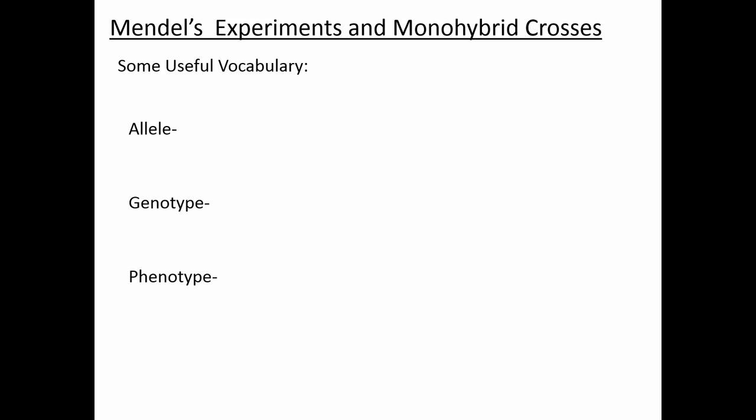Remember that an individual has two copies of every gene because they inherited one copy from mom and one copy from dad. If I tell you an individual is AA, that means they have two copies of the dominant allele. I'm telling you their genotype. So AA is a genotype. Also, A lowercase a is a genotype, and the third variety would be lowercase a lowercase a. Those are all genotypes. I'm telling you the combination of alleles that the individual has for that particular gene.